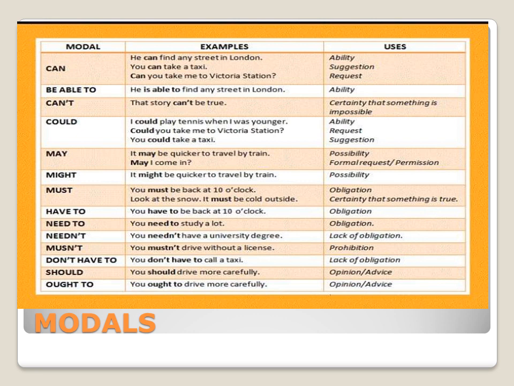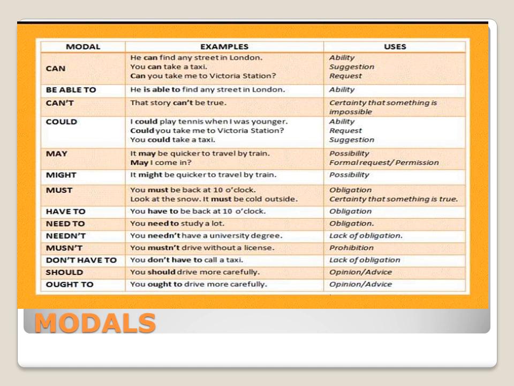Could shows the past, but also it shows special functions like request and suggestions, especially in formal situations. If I look at the first example, I could play tennis when I was younger. This is an ability, something I was able to do in the past. But in the following two examples, could you take me to Victoria Station? This is a request, and it's more polite than can. You also use could for suggestions. You could take a taxi. It's a good idea to take a taxi.